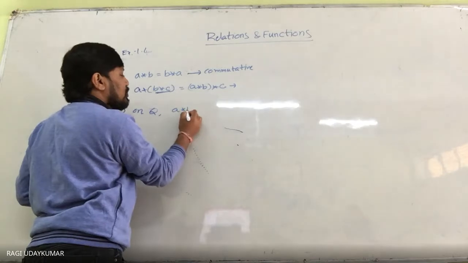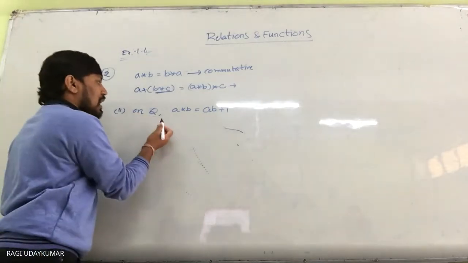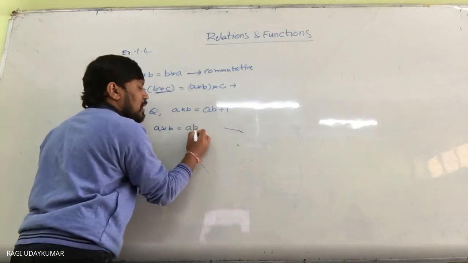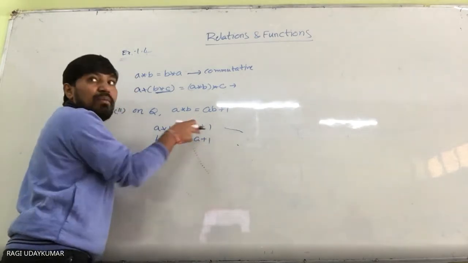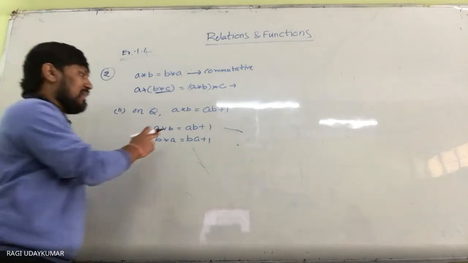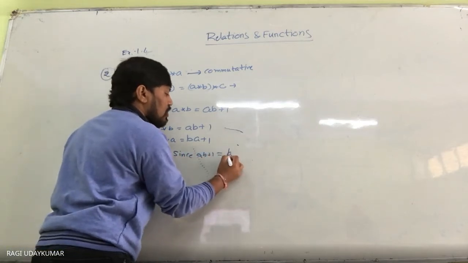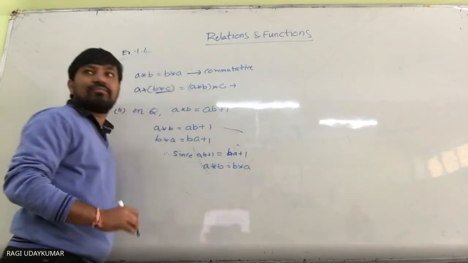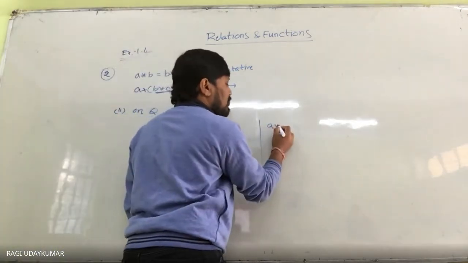The second question is given on Q: A star B is equal to AB plus 1. To check the commutative property, first find A star B. What do you get? AB plus 1. B star A, what do you get here? BA plus 1. AB plus 1 is equal to BA plus 1. Therefore, you can say that A star B is equal to B star A. The commutative property is satisfied.